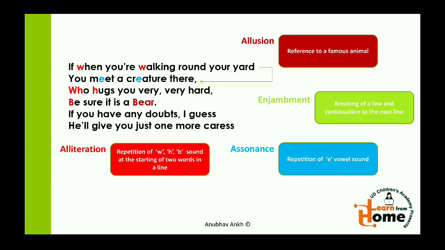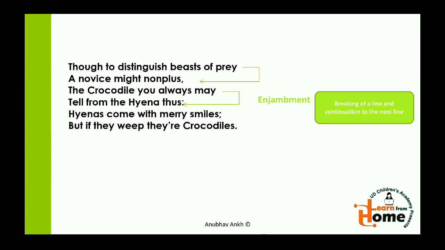And then personification and allusion have been used in every verse. Though to distinguish beasts of prey, a novice might nonplus. I told you enjambment is used 2 times here, in the first 2 lines and then in the 3rd and 4th line: breaking of a line without a punctuation mark.